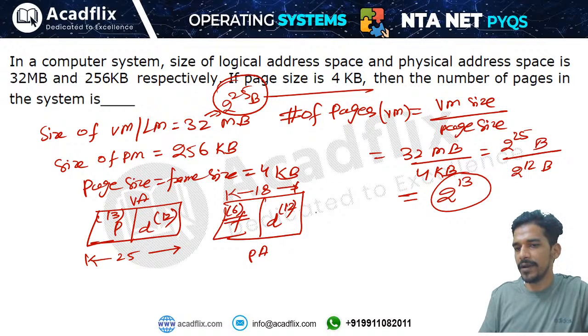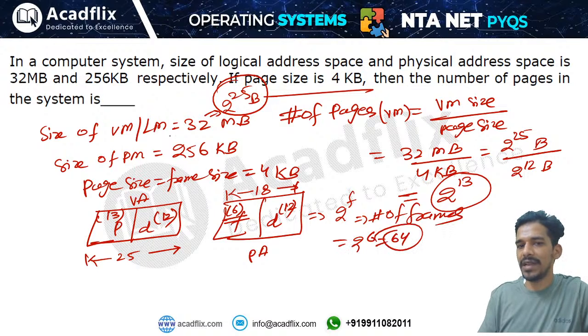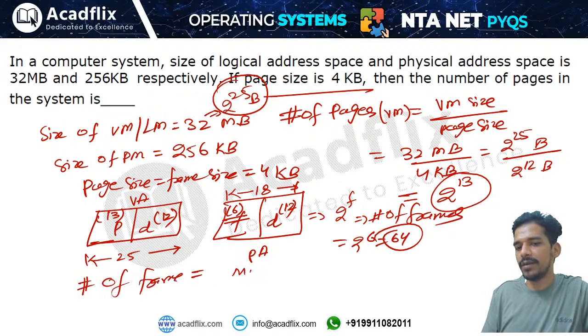From this you can find the number of frames. Number of frames is 2 to the power f, so 2 to the power 6, that is 64. आप ऐसे भी कर सकते हो. Number of frames is also equal to main memory size divided by frame size.